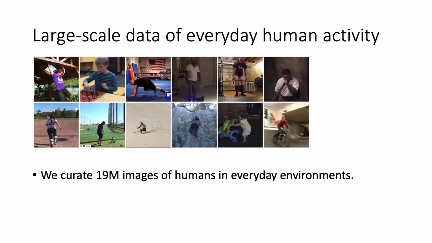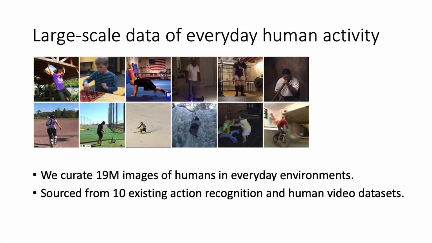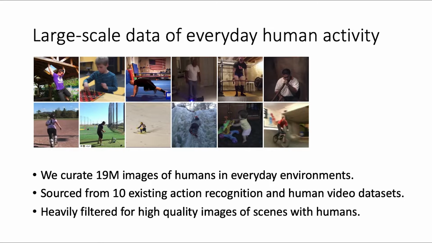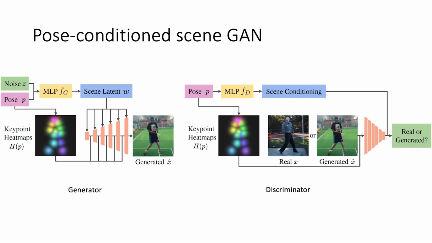We substantially scaled the complexity and size of data used for training, curating a dataset of 19 million frames of humans performing everyday activity. This is much larger and more complex than common GAN datasets, such as FFHQ, which contains 70,000 images of faces. We source the data from 10 existing action recognition and human video datasets, and heavily filter for high-quality images of scenes with humans.